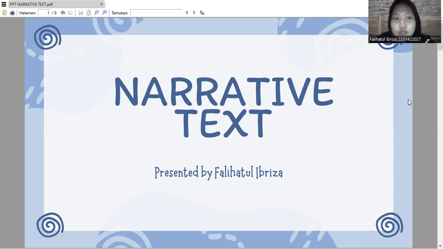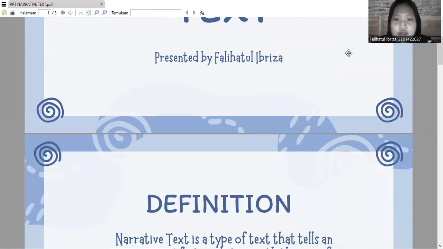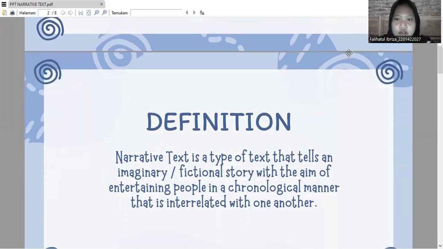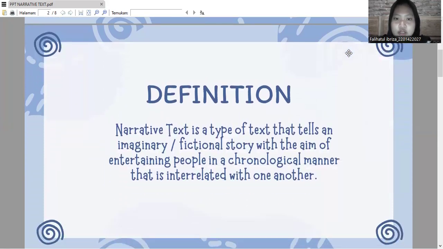And today we will learn about narrative text. The first is the definition of narrative text. Narrative text is a type of text that tells an imaginary or fictional story with the aim of entertaining people in a chronological manner that is interrelated with one another.